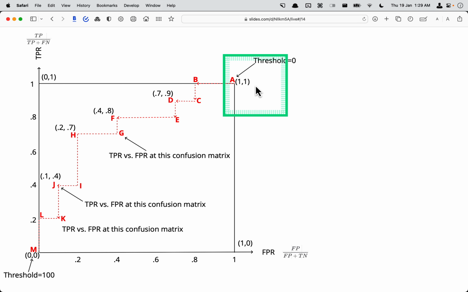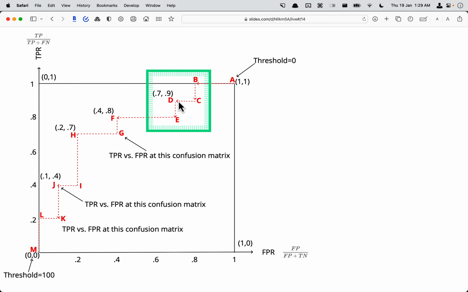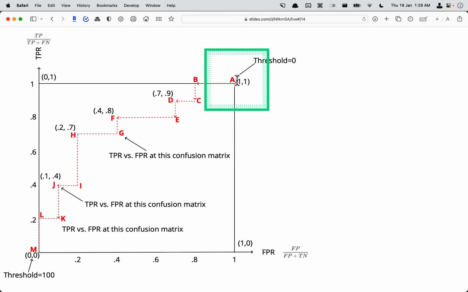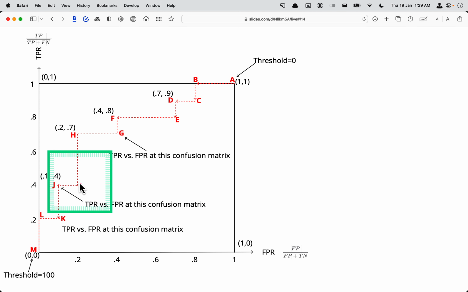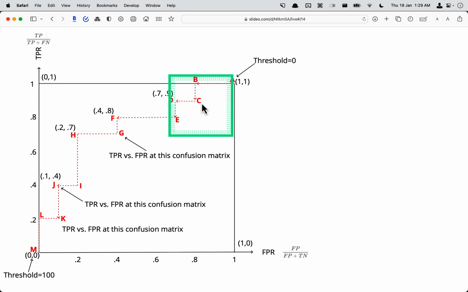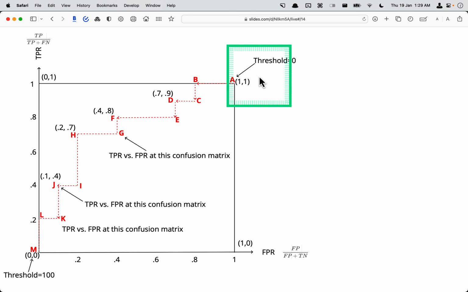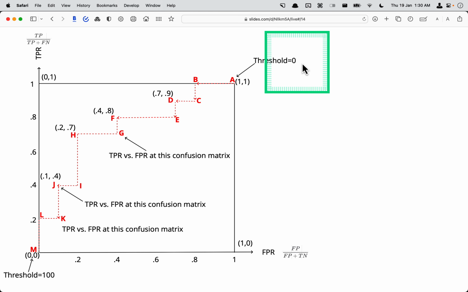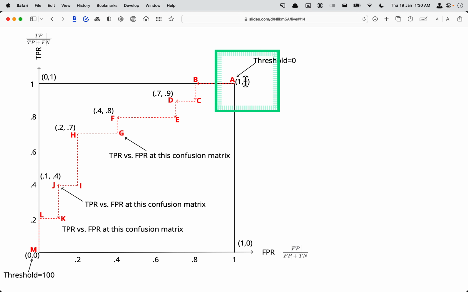When we start, we will start something like this, a line, a graph. So this is the graph. It has points A, B, C, D, E, F, G, H, I, J, K, L, M. These are the thresholds. We start with the first threshold, which is A, and it always starts with 0. So at 0 threshold, you have both true positive rate 1 and false positive rate also 1. So that's why it's 1, 1.